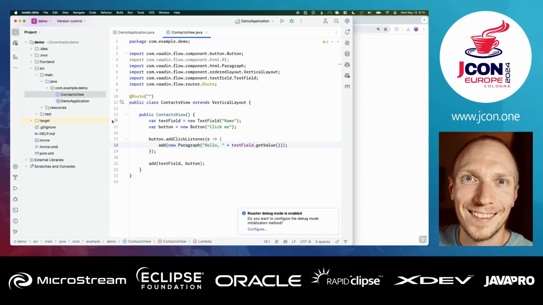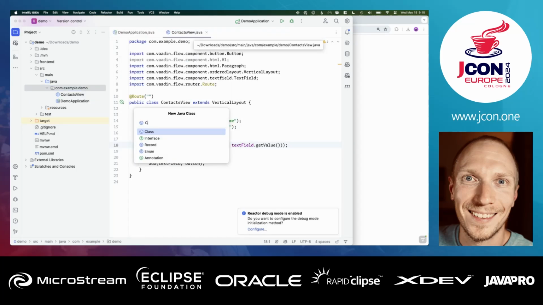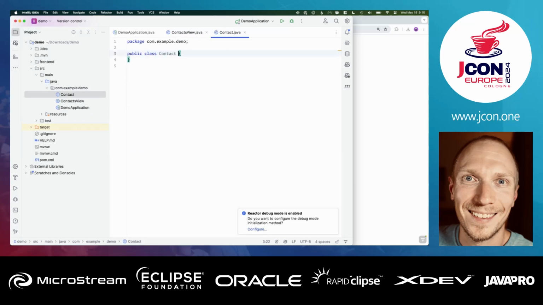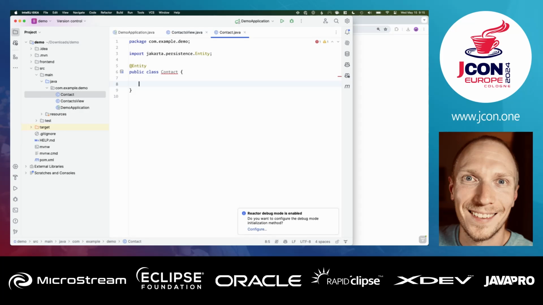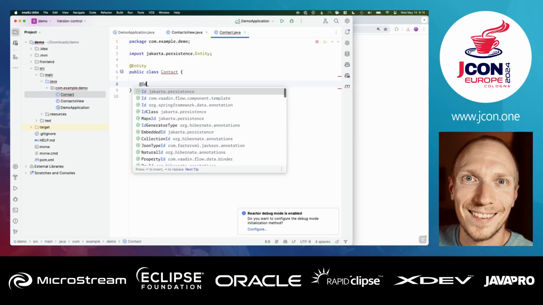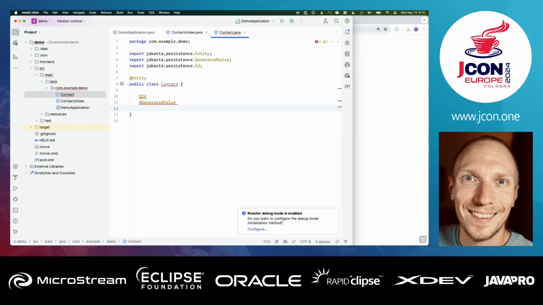All right, so let's get to the actual meat of this. So we called our view context view. Obviously, we haven't added any context here, so let's go ahead and start with that. So I'm going to create a new class for a contact, and this is just going to be an entity class. We're going to add an ID that's going to be a long, and then we're going to generate the value for that. So I'm going to do a private long ID.